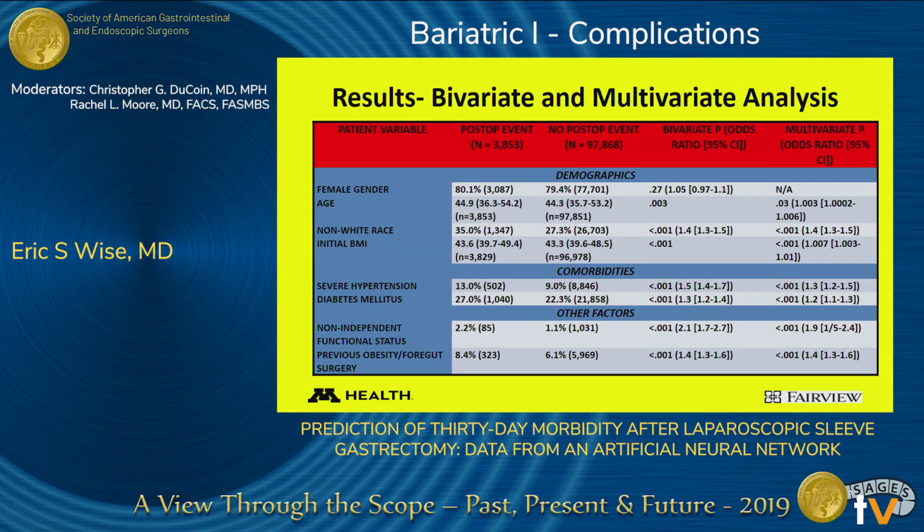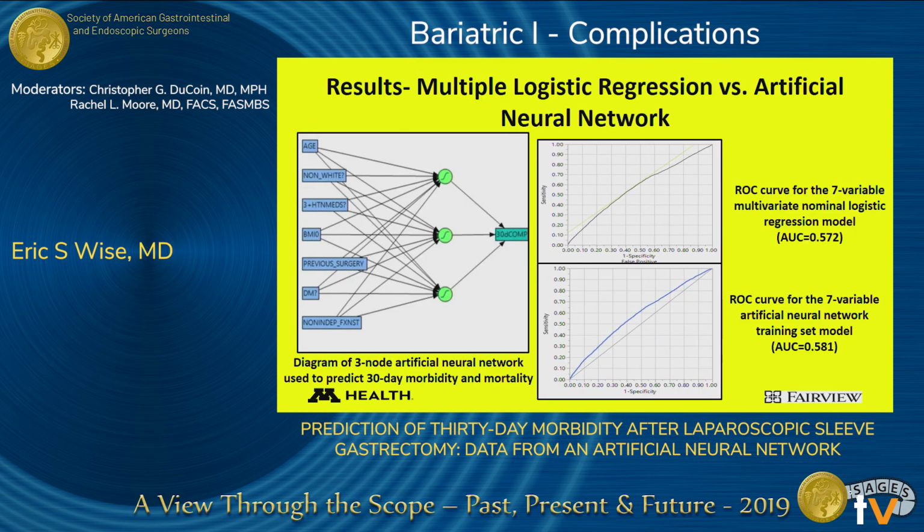And of these 8 variables, 7 of them were statistically significant. Whether they were clinically significant, that's another question, but 7 of the 8 were statistically significantly associated with a 30-day M&M, gender being the only one that was not. So higher age and initial BMI, non-white race, as well as the presence of hypertension, diabetes, non-independent functional status, and revisional surgery, as makes logical sense, were all predictive of 30-day M&M.